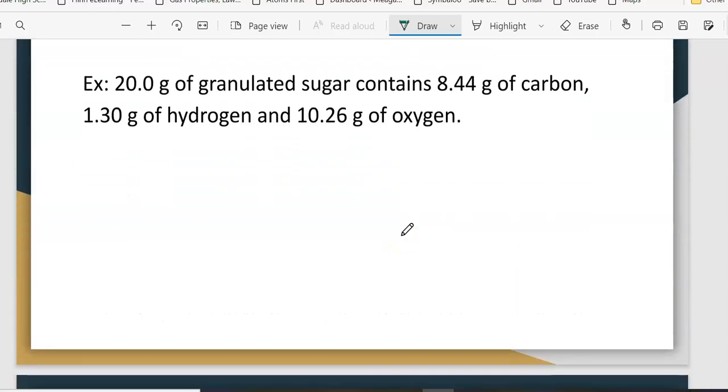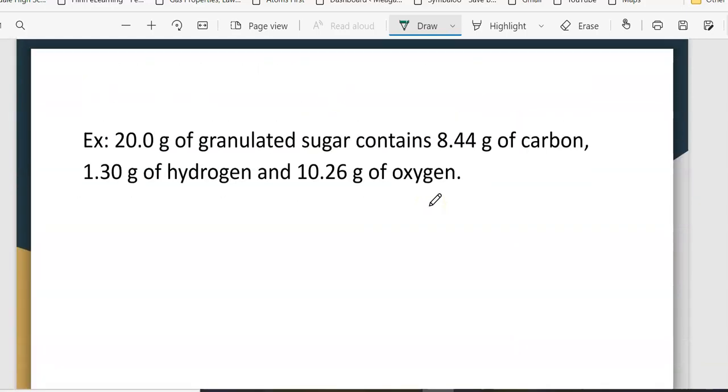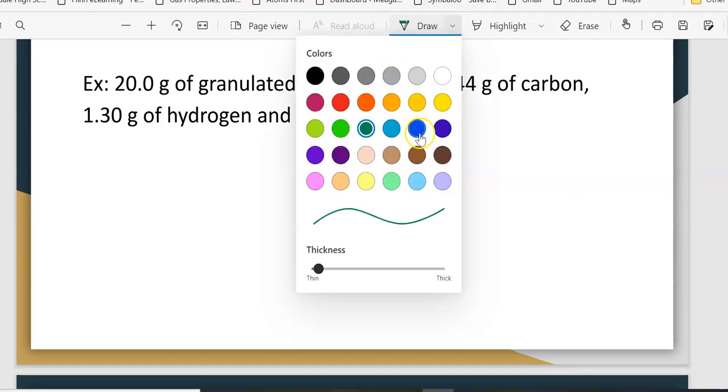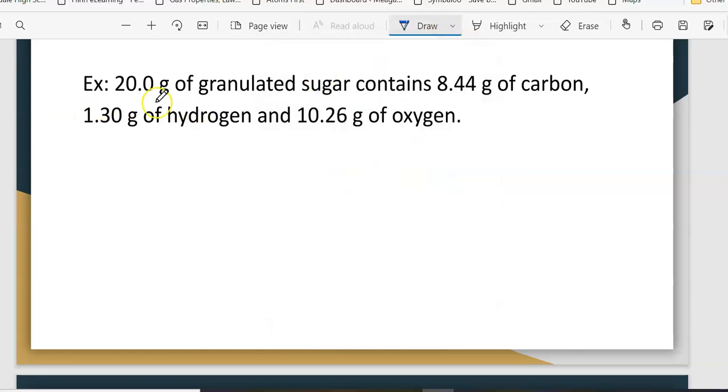So what we want to do is there are 2 questions at the very end of the notes, and that's what we want to look at. So we're going to take each one of these questions, so there's one there and one here, and we're going to set them up, and I'm going to show you how to solve to find the percentages. So we're finding percent by mass for each of the elements. So it tells us that we have granulated sugar, and it contains 8.44 grams of carbon, 1.30 grams of hydrogen, and 10.26 grams of oxygen. So those are the 3 things that this contains. And then we want to look at what is the percent by mass for each of the elements.